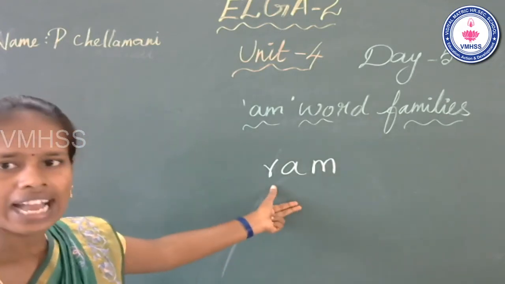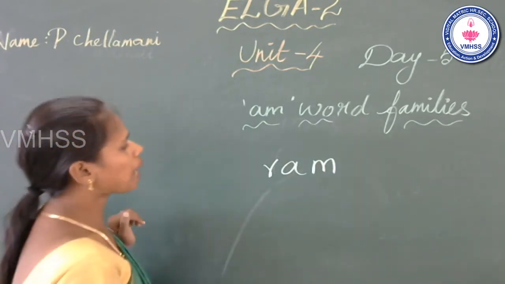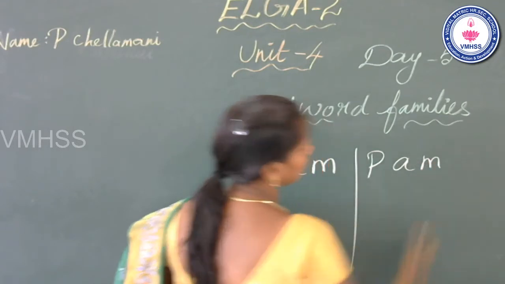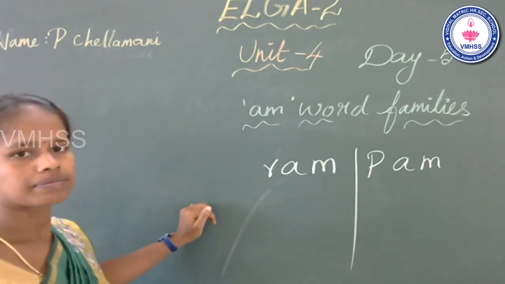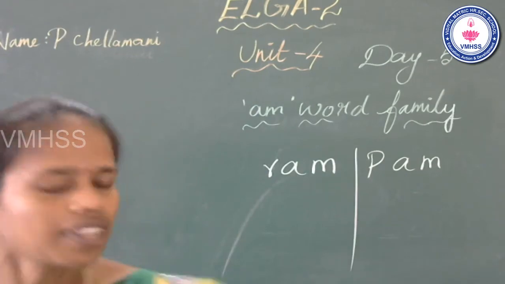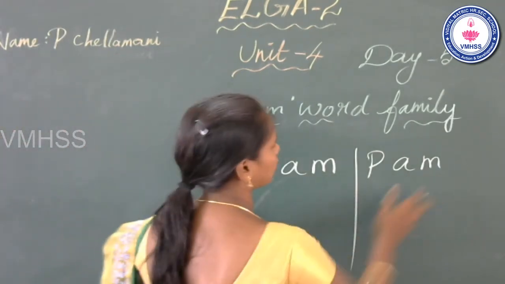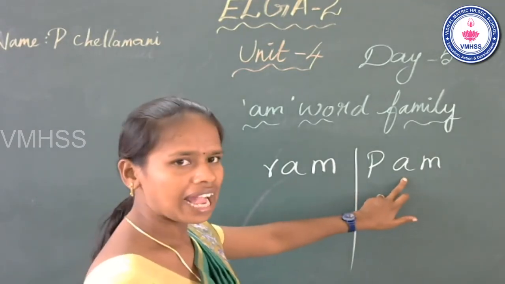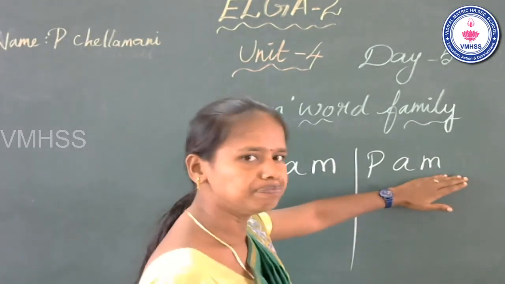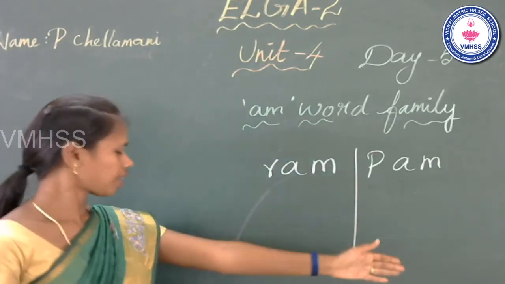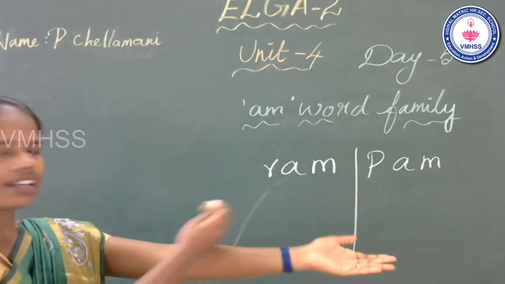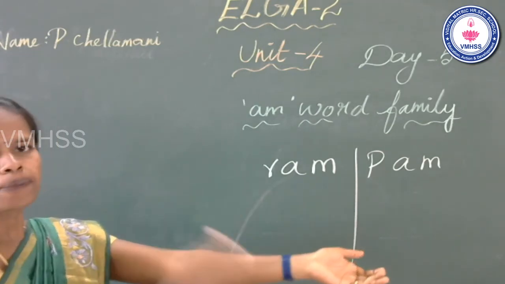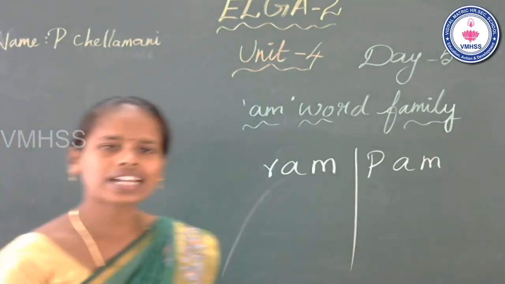What is the word? Ran. Next word, fan. Fan. What is the beginning sound? F. Middle, A. N, M. Okay. Use your arm. F, A, N. Fan. Okay. Now go to the next word.